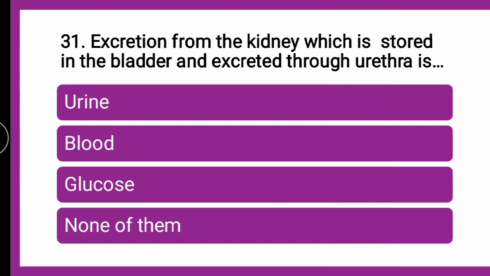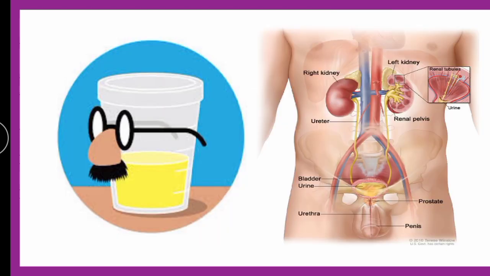Excretion from the kidney, what excretion is it that is first stored in the urinary bladder and then excreted through the urethra? So we will start with the explanation for this question. Here you can see the urinary system, wherein in the kidneys the urine is formed and passed to the bladder through the pair of ureters, and in the bladder it is stored and then released from the urethra.